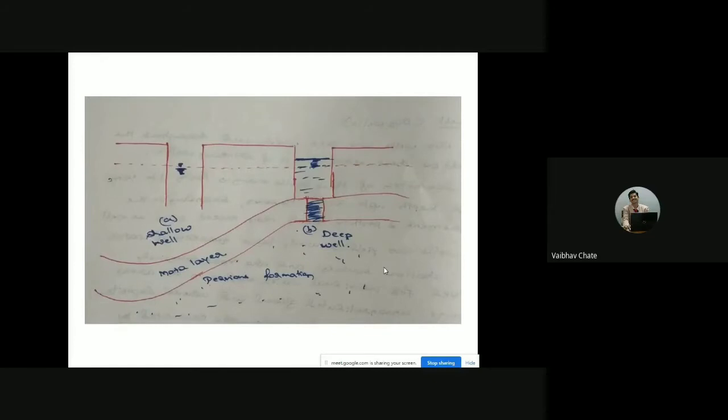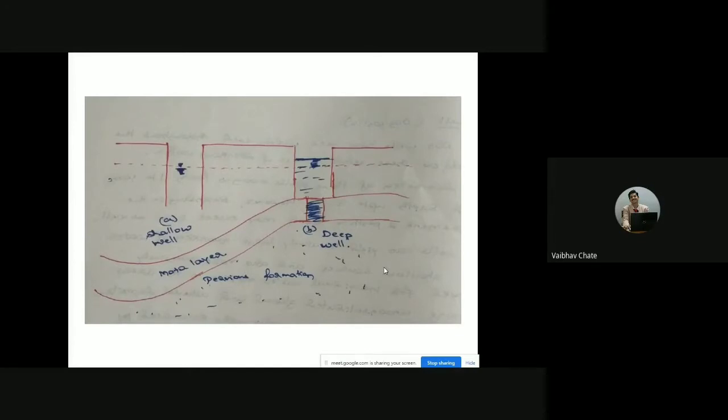By installing pumps, we lift the water. So there are two things we need to understand: the well is different and the pump is different. A well is a hole or a shaft, usually vertical, excavated in the earth for bringing the groundwater to the surface.